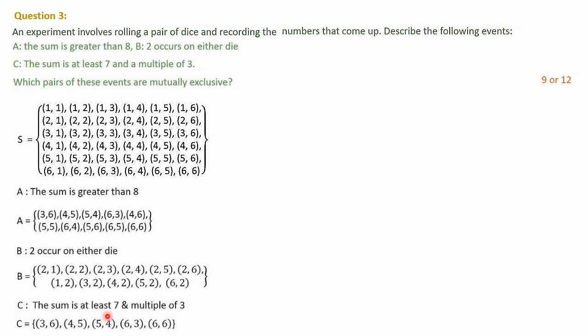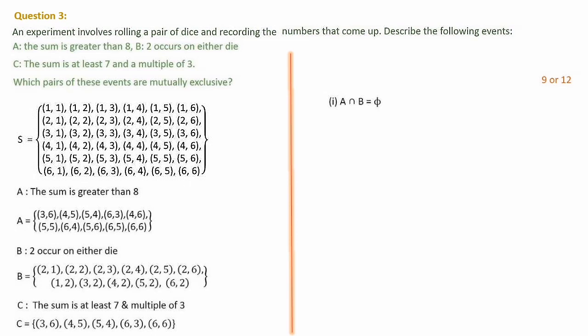Next is 5 plus 4, that is possible. 6 comma 3 is also 9. 6 comma 6 is 12. Multiple of 3 means the maximum available is 12 only. So multiples of 3 greater than 7 give only 9 and 12. You have to check where 9 and 12 come from this set when you add: 3 6, 4 5, 5 4, 6 3 and 6 6. So this main task is completed. We have found the elements of each set A, B and C.